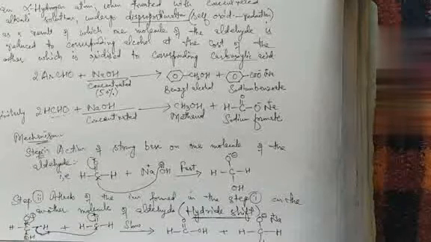Due to the electron donation of both of these two oxygen atoms, this hydrogen has to go along with this electron pair. Whenever hydrogen leaves along with the electron pair, it is called hydride, that is H negative, and when hydrogen leaves without the electron, it is simply called H positive or proton.